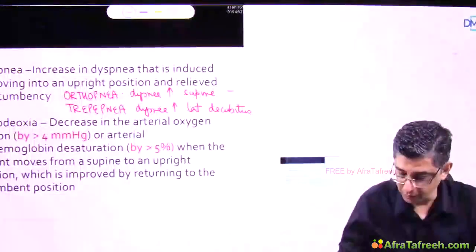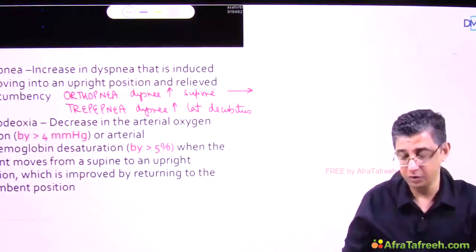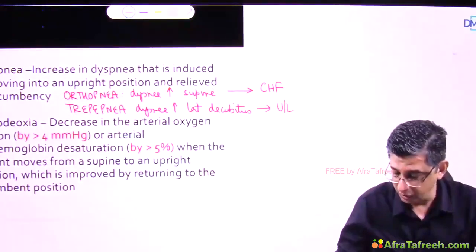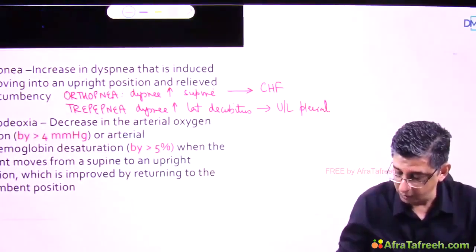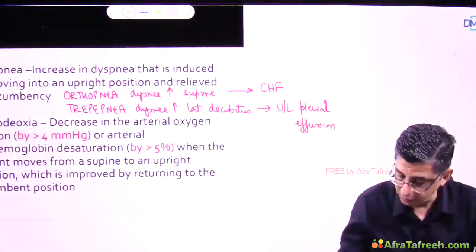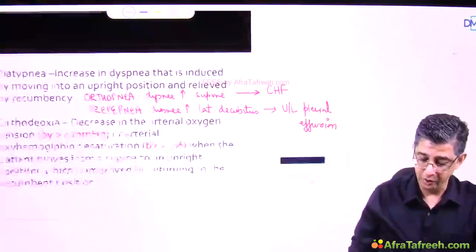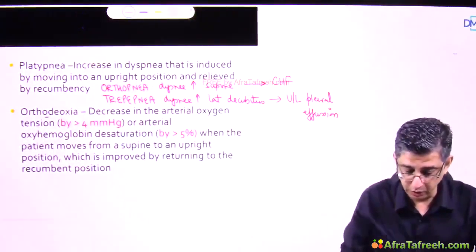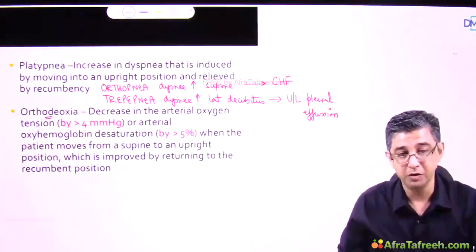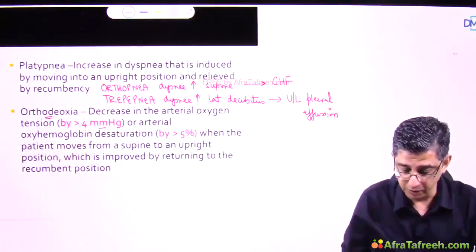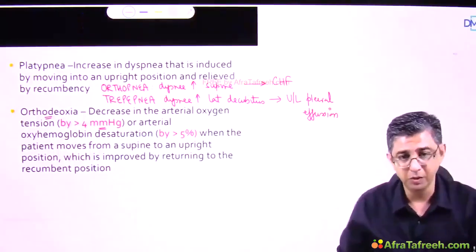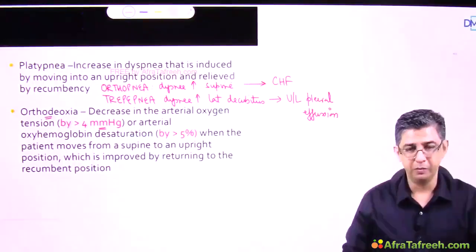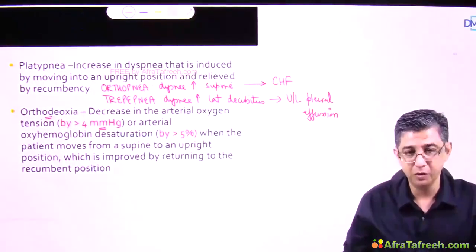When it comes to orthopnea per se, dyspnea increasing in supine position is a feature seen with heart failure. And lateral decubitus is unilateral pleural effusion. One of the important reasons for unilateral pleural effusion happens to be malignancy or a cancer, which will explain the manifestations of trepopnea in a patient. Second is orthodeoxia. Orthodeoxia means decrease in oxygen saturation by at least 4 millimeters, or if you're checking by pulse oximeter, obviously by 5%, if the patient changes position from supine to upright, and it is improved by returning to the recumbent. Recumbent would obviously mean the supine position.